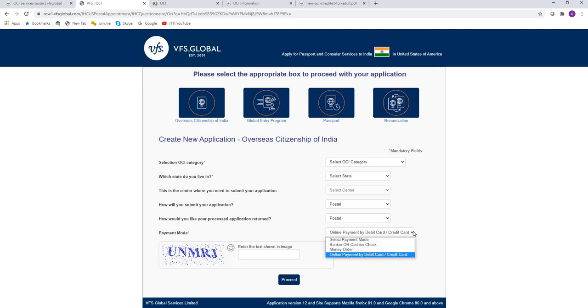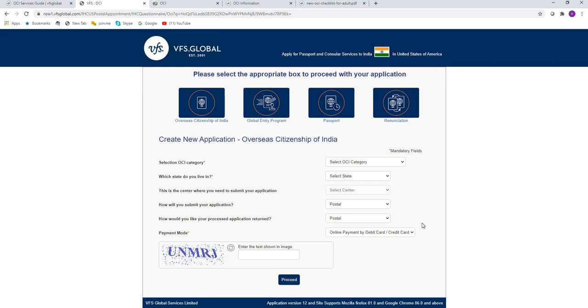While paying to VFS Global for the services, for the ICWF, for their service charges, the best way is to go for debit card or credit card, but you can pay by money order also, or cashier's check, whatever is easy for you. For shipping, you should know where you are located. If you are located in Atlanta, you're going to have services related to our jurisdiction.